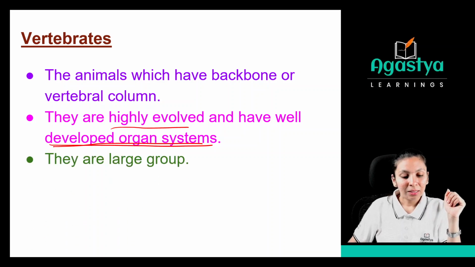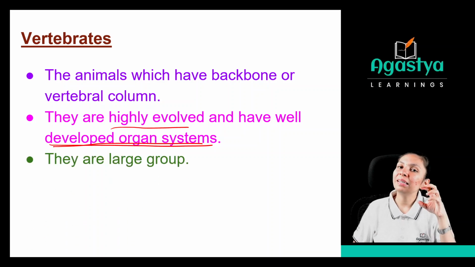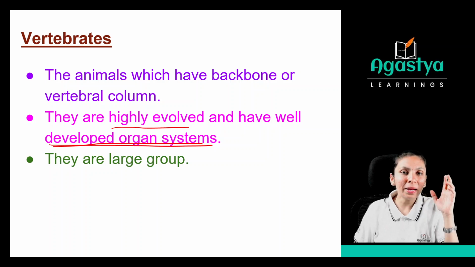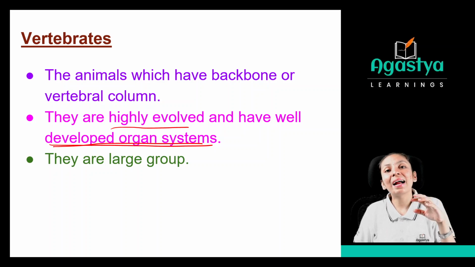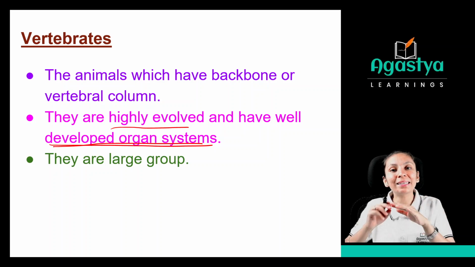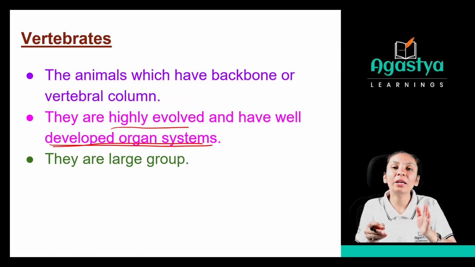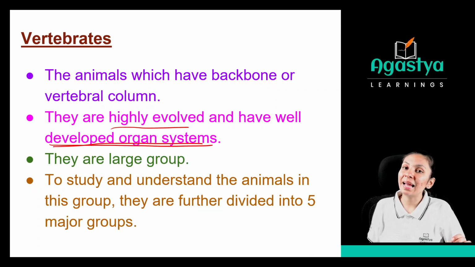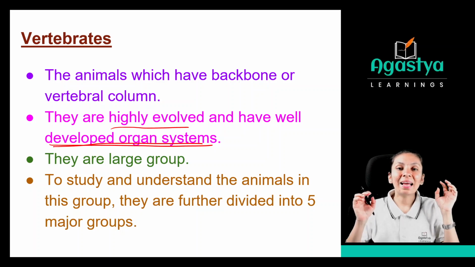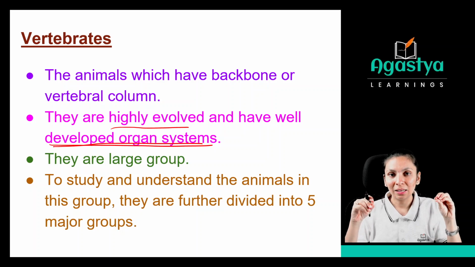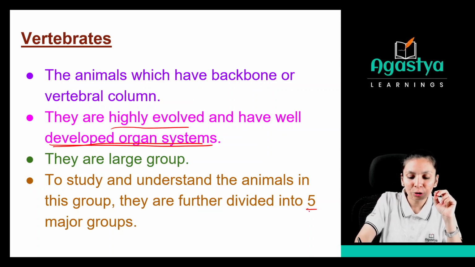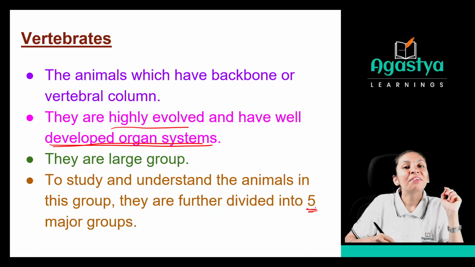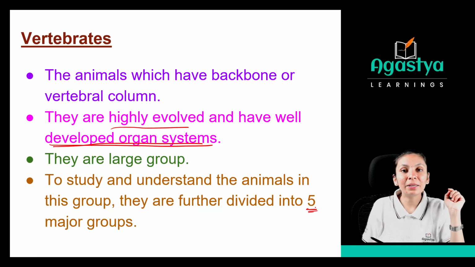Okay. They are the large group. See, the insects are there. There are so many insects. But this large group means there are so many types of animals belonging to this category. So, to study and understand these animal groups, we have different groups over here. So, how many groups are there? You have to remember the number. 5 groups of the vertebrates.